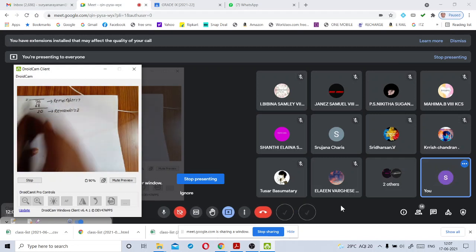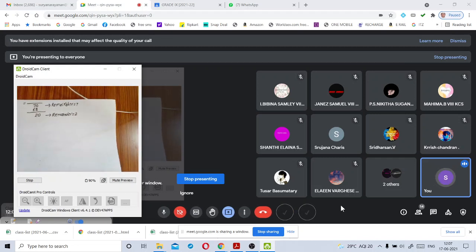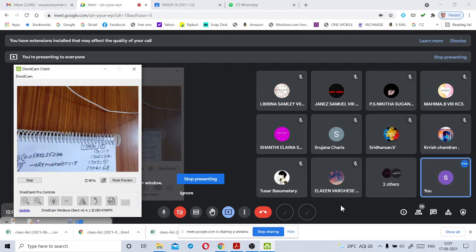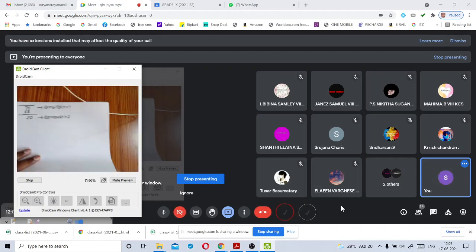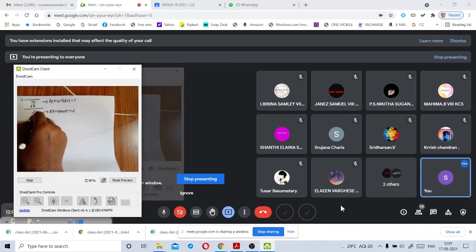Again we have to keep 0. How many times does it go? 17 table here? So 1. 17 times 1 is 17. Then what will we get? Remainder 3. 3 as remainder.